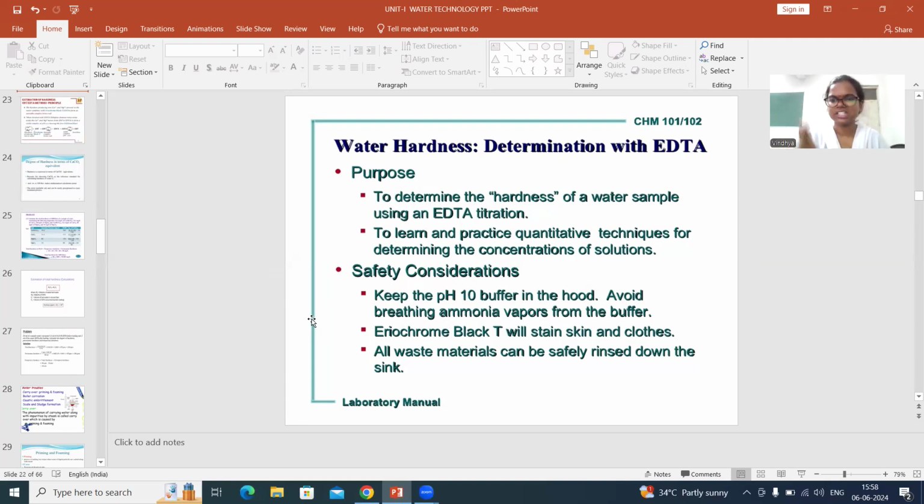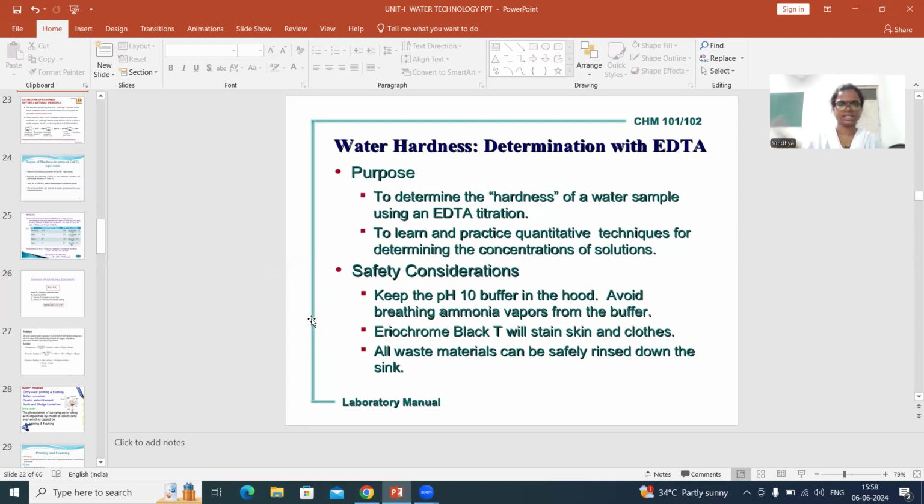That is one thing. Second point is when you are dealing with the indicator, it will stain your dresses. Once you get that mark on the dress, it will not leave. So Eriochrome Black T will stain your dress as well as your skin also. So be very careful. Add Eriochrome Black T only with the dropper. Don't play with that Eriochrome Black T.